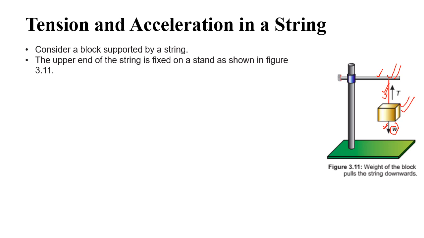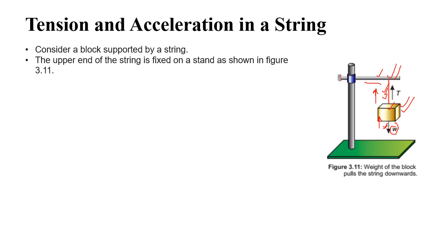the stand will also apply a force on the block, but since the weight is acting downward, or you can say the action of the block is downward, the reaction will be upward. So it means this stand will apply force in the upward direction, right?